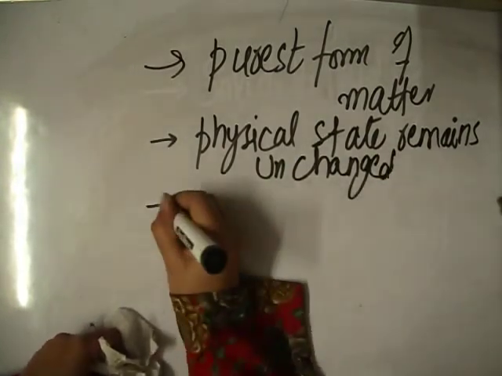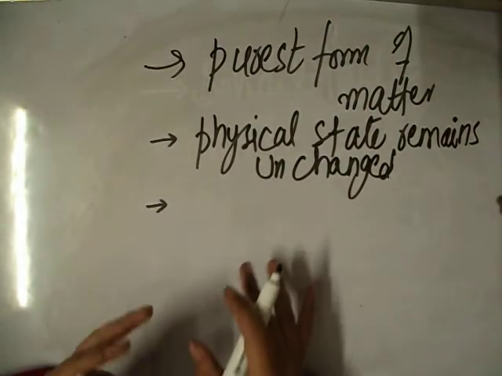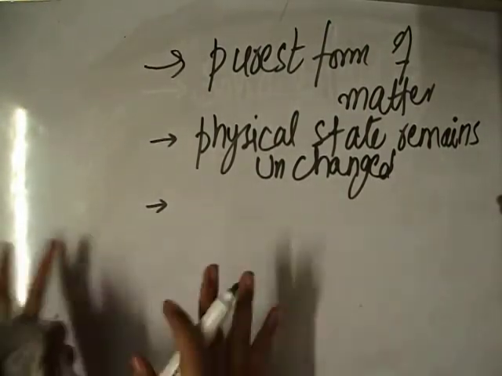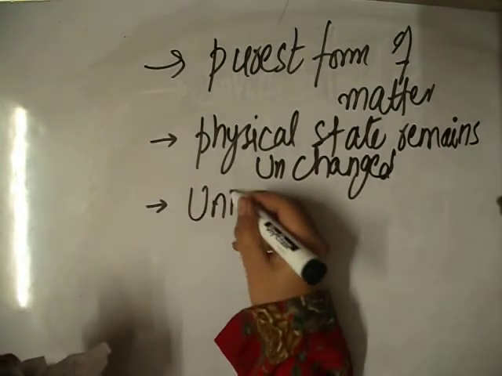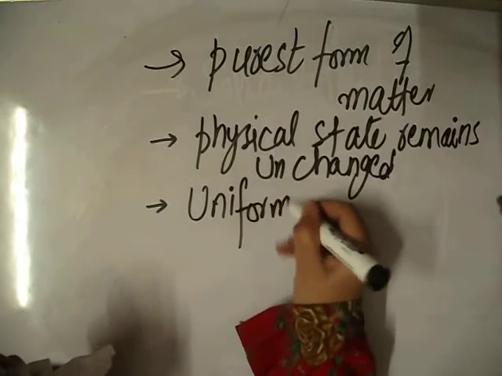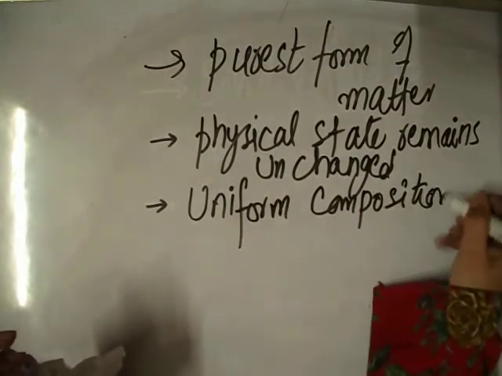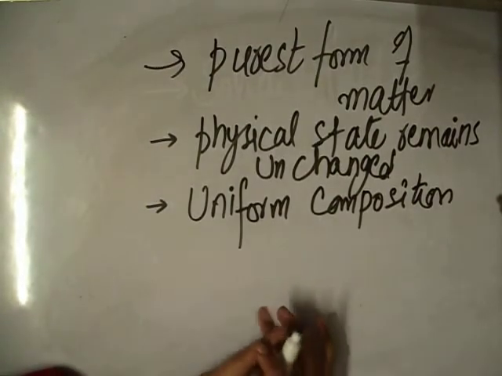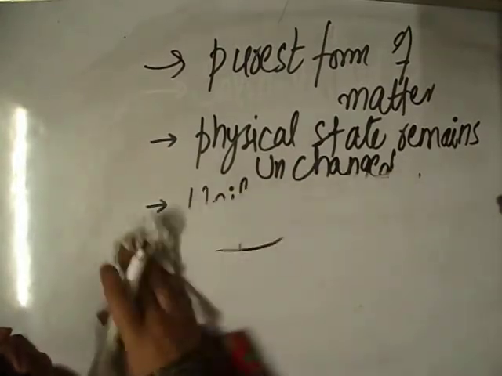The third thing is their composition, their formation, which everywhere in the world remains the same. So we can say that it is of uniform composition. After that we studied the categories in which we can divide the substances.